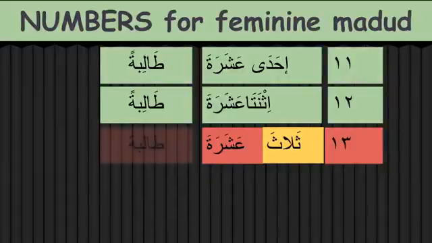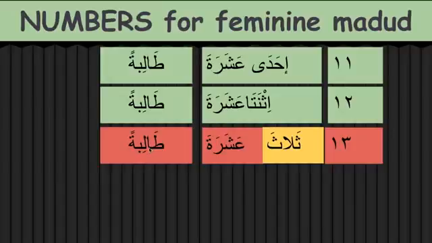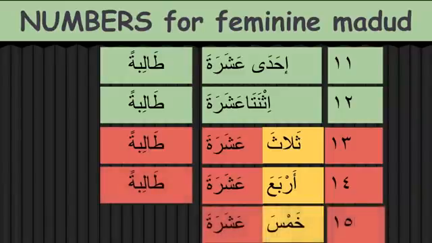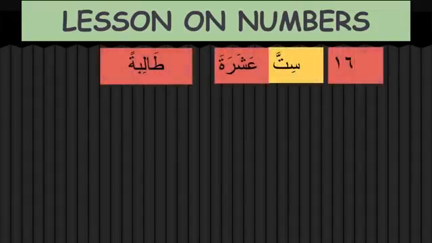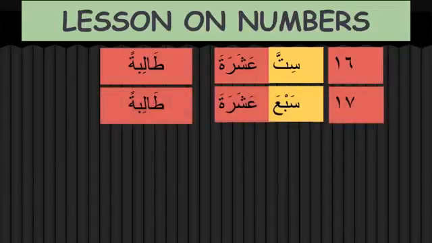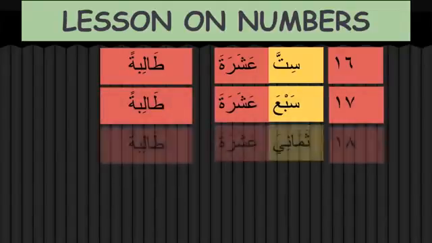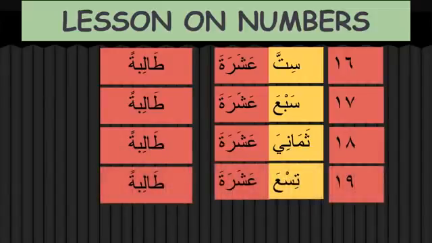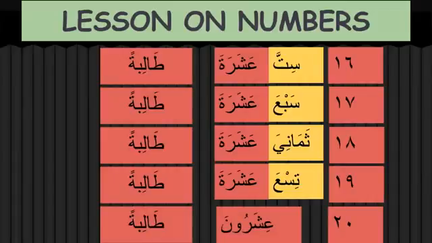Thalatha ashara talibah. So the first number will be opposite to the thing counted. Arba' ashara talibah, khams ashara talibah, satt ashara talibah, sab' ashara talibah, thamaniya ashara talibah, tis'a ashara talibah, ishrun talibah. So ishrun remains ishrun.